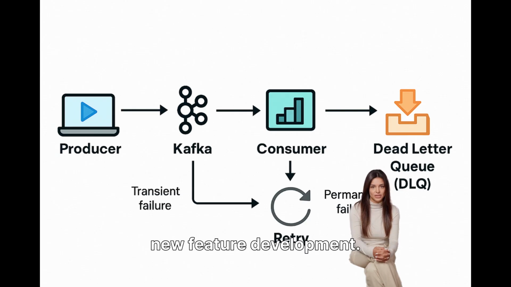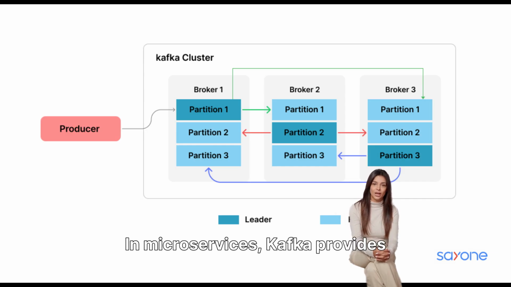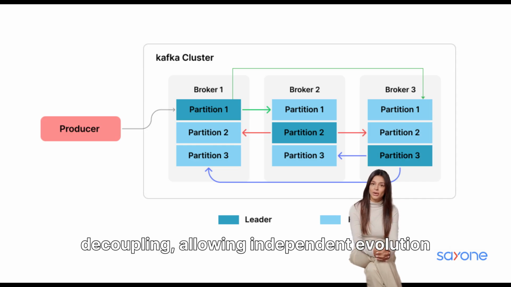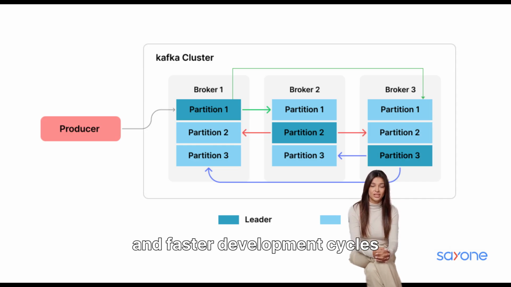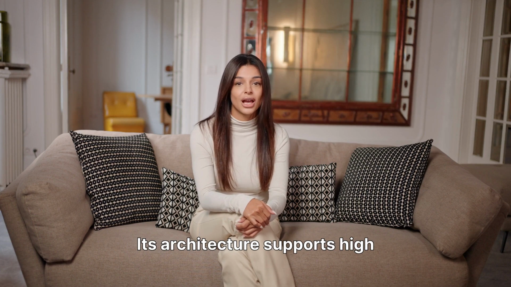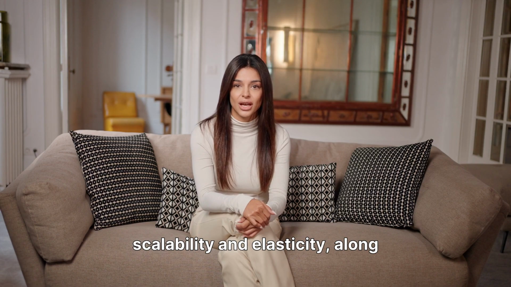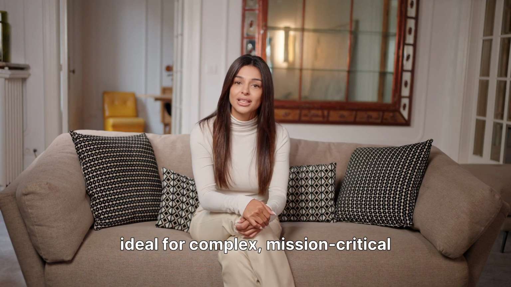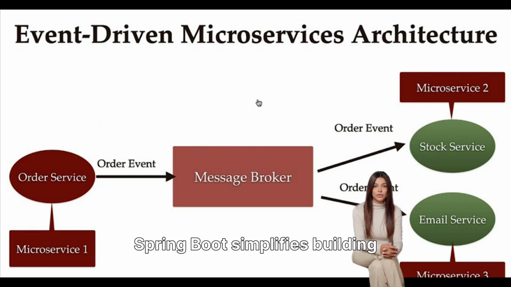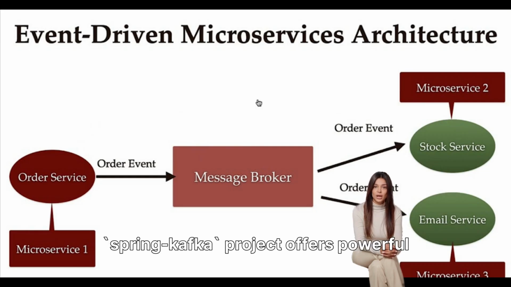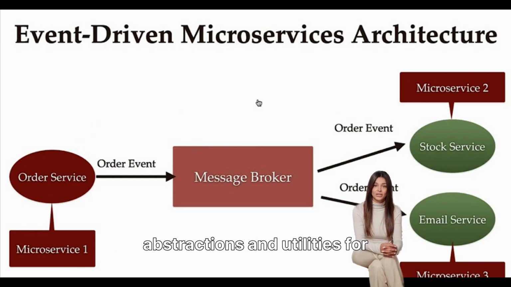new feature development. In microservices, Kafka provides significant benefits like enhanced decoupling, allowing independent evolution and faster development cycles for each service. Its architecture supports high scalability and elasticity, along with robust fault tolerance and durability, making it ideal for complex, mission-critical systems. Spring Boot simplifies building production-ready applications, and the Spring Kafka project offers powerful abstractions and utilities for